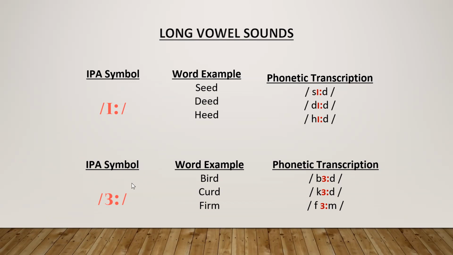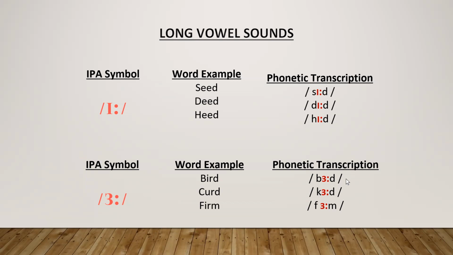The next symbol is written like this, as in bird, curd, firm. Look at the phonetic transcription. B, I have taken from here. And for the sound, I have taken this IPA symbol, and then this D comes here. Since R is not accented, it doesn't come in phonetic transcription.